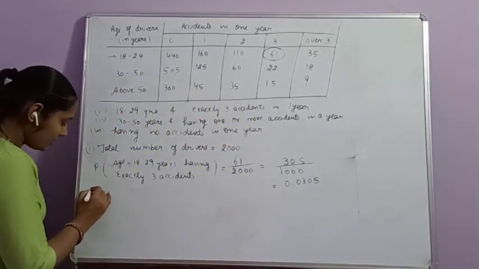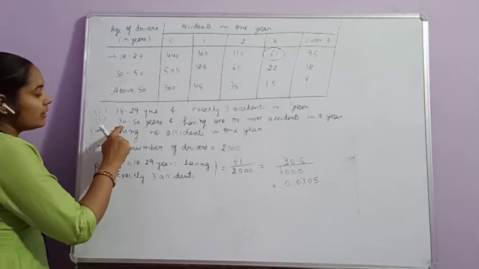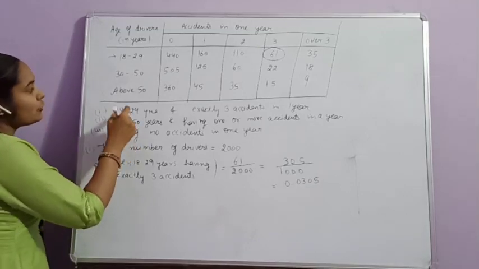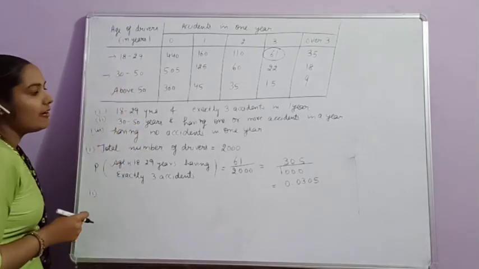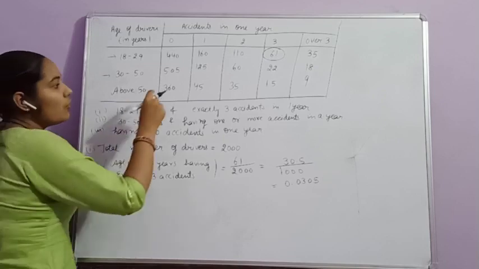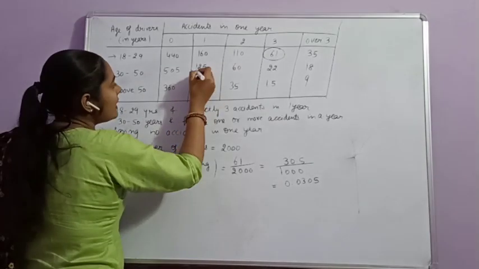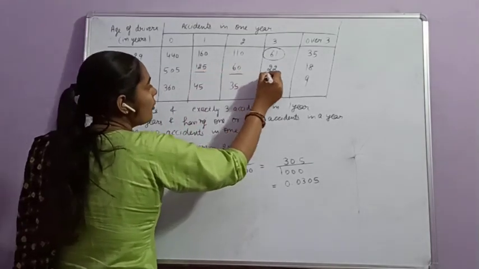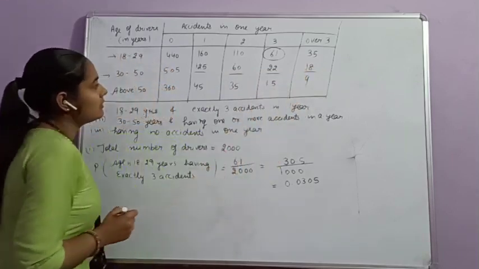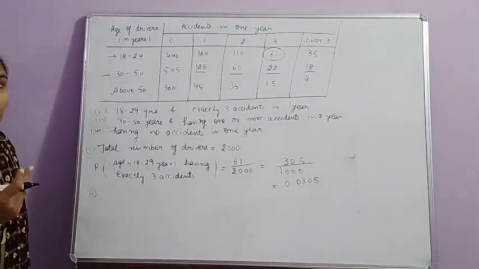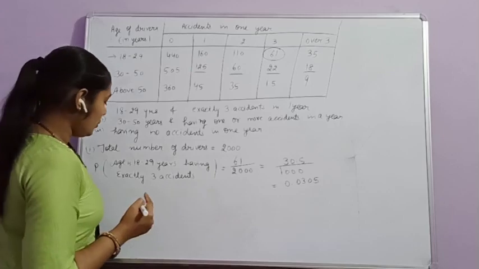And in the second part, we have to find age 30 to 50 years and having one or more accidents, that is either one or two or three or over three.